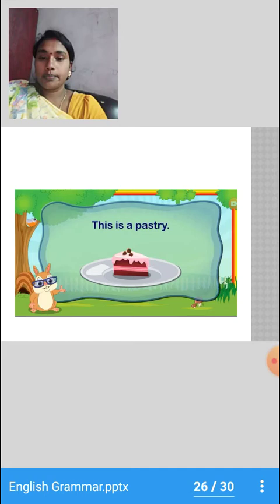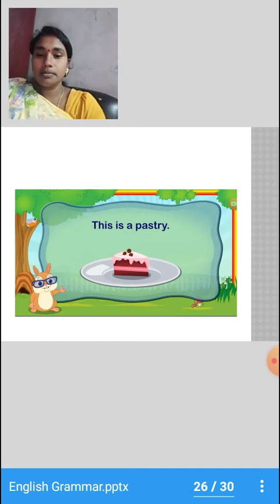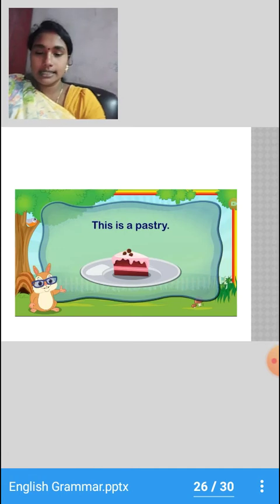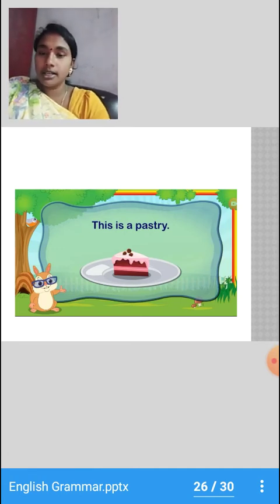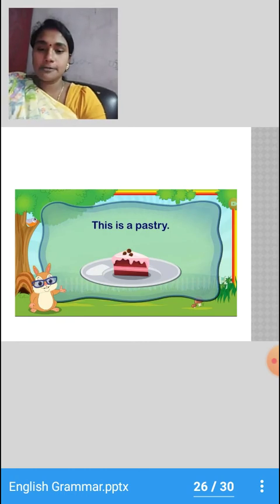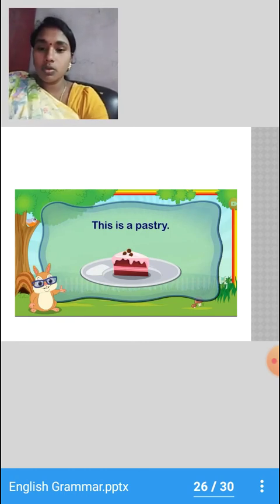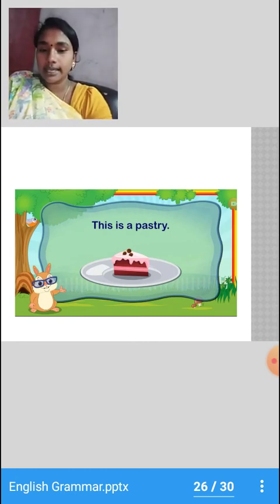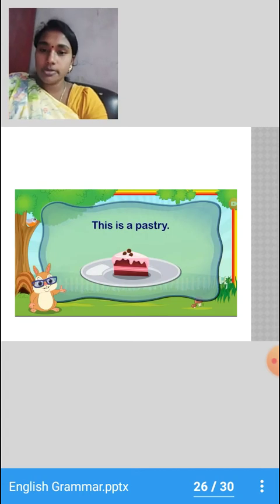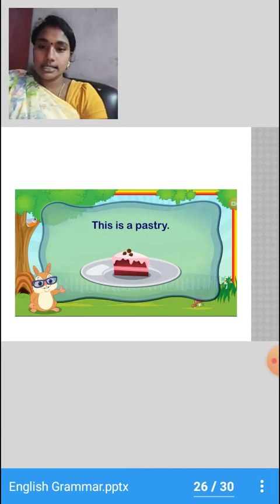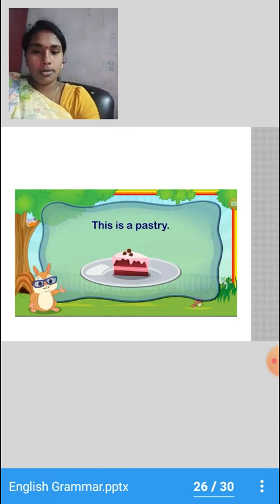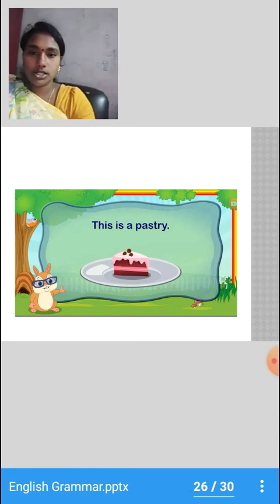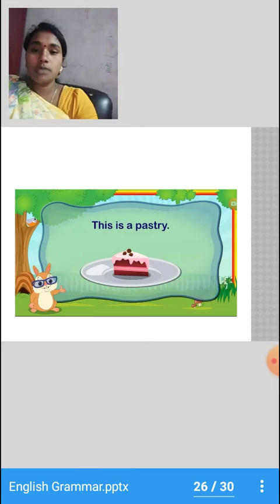Okay. This is a pastry. Let me repeat. This is a pastry. So, nothing specific has been given about it. It is not given what flavor it is or what cake it is, right? It is just mentioned as a pastry. So, pastry is a common noun. It can be any pastry where the name has not been specified.